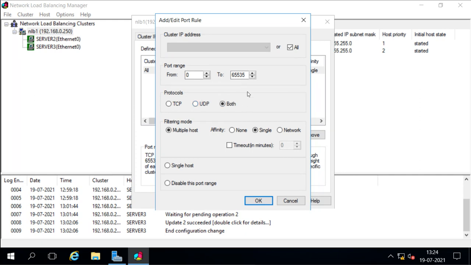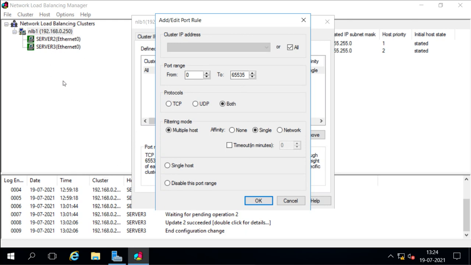Now what happens by default? This is the default setting. All the requests for any port, for TCP or UDP, will come, and these two servers of the cluster will try to respond.